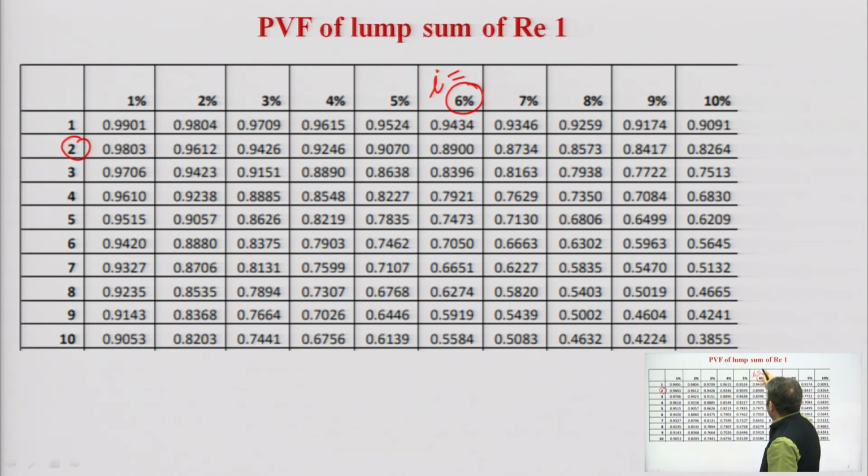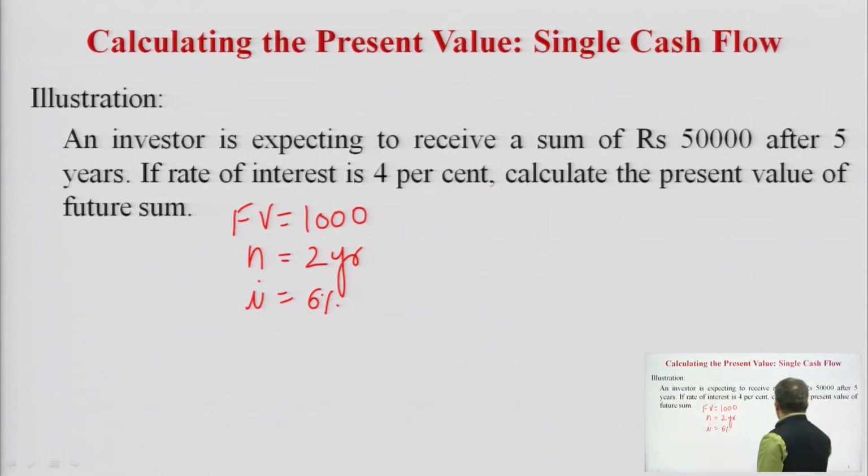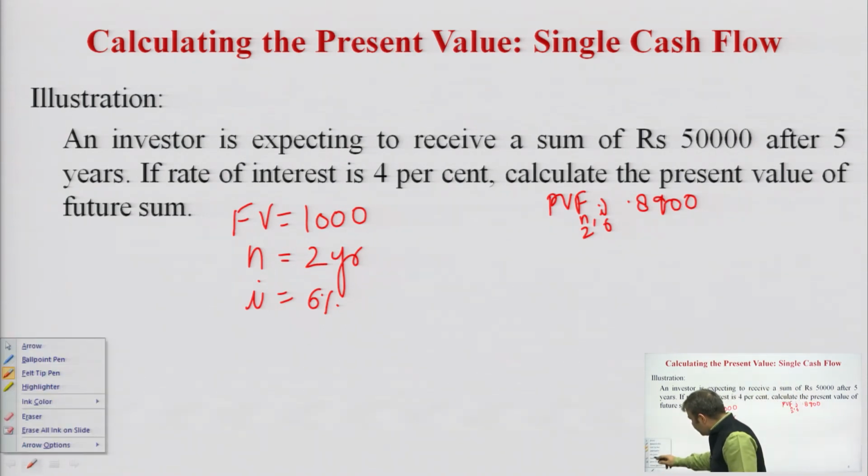This is I, this is N, the value comes to be 0.8900. PVF for n is equal to 2 and I is equal to 6. So, let us calculate our value here.